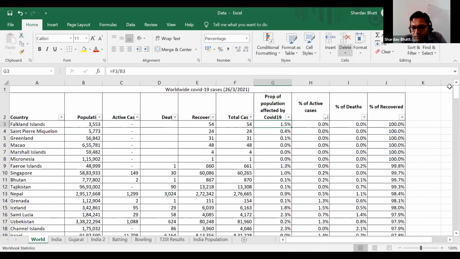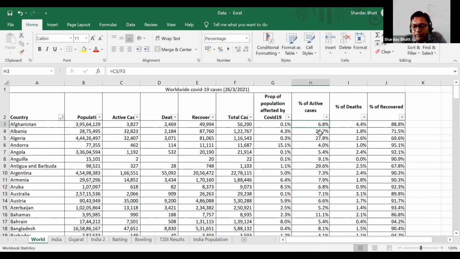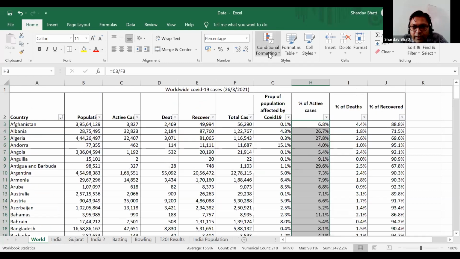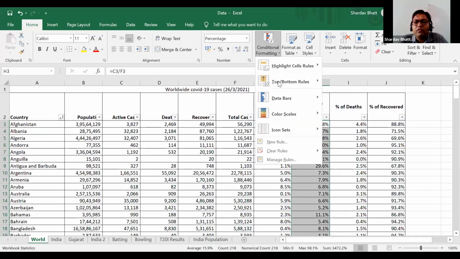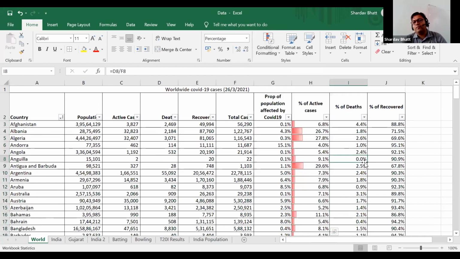Let us focus on active cases, because active cases are most concerning at this moment. I will sort the data according to the name of country, and then I will select the column of active cases. In conditional formatting, there's something called data bar, which is very important. So I will present active cases in red color, and there it is.